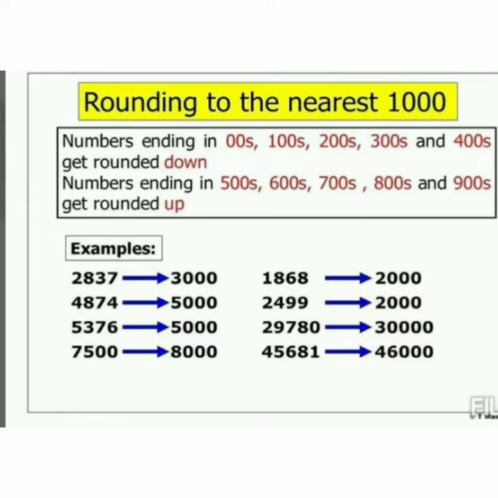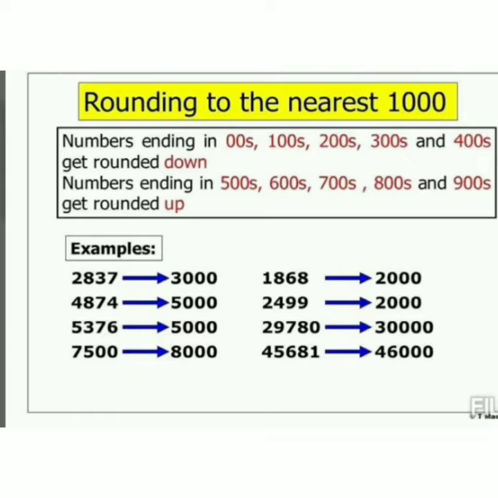Rounding to the nearest 1000. Numbers ending in zeros, hundreds, 200s, 300s and 400s get rounded down to 0. That means make it the previous 1000. Numbers ending in 500s, 600s, 700s, 800s and 900s get rounded up. It means make it the next 1000.